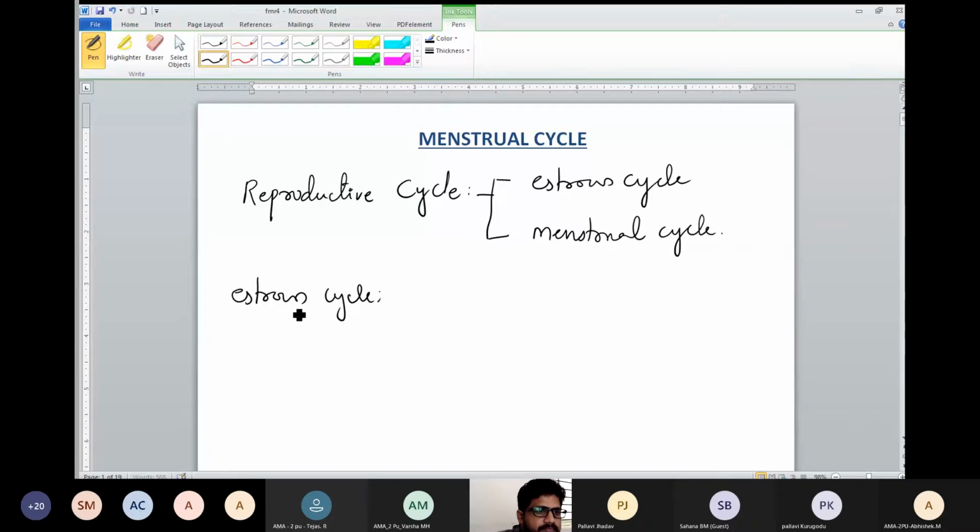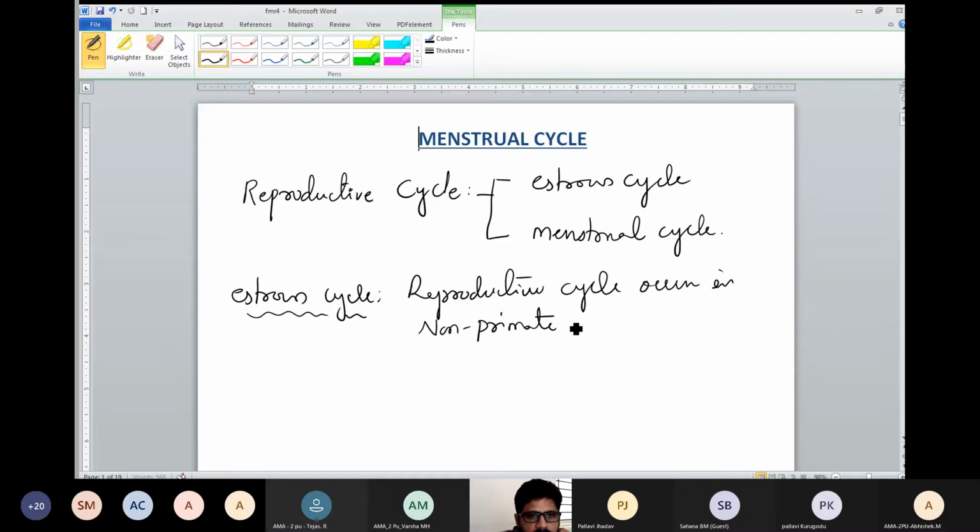What is the estrous cycle definition? Estrous cycle is a reproductive cycle that occurs in non-primate mammals. In all mammals, menstrual cycle cannot be done. Only in primate mammals can the menstrual cycle occur.